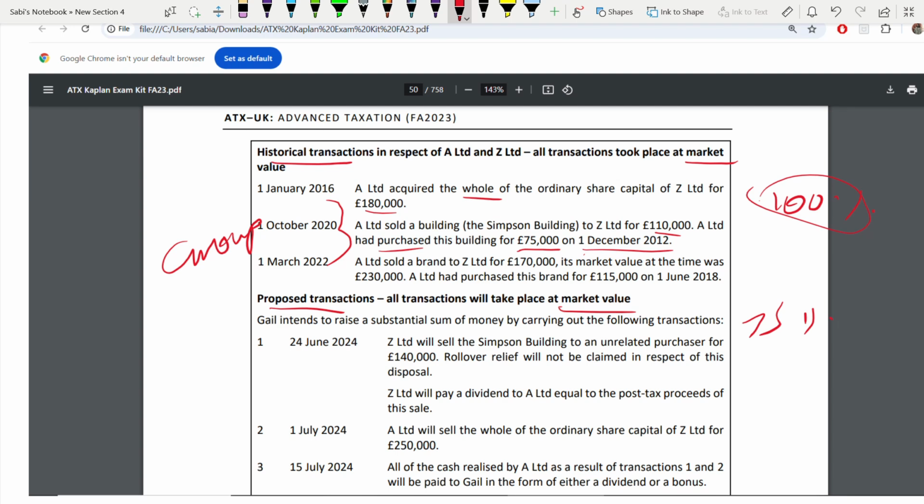Now A is selling a brand to Z for 170. This is an intangible asset, IA, for 230. Its market value was 230, selling it for 170, purchased it for 115. Okay, we leave it.